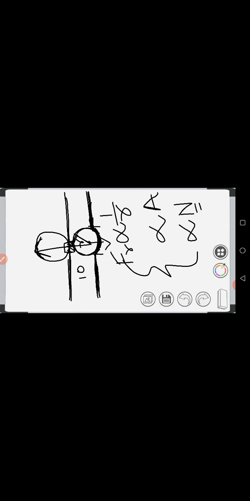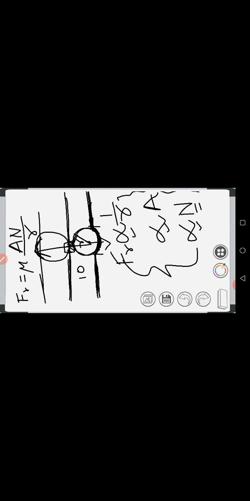Now combining these three relations, what can we write? I am writing it here. Fr, this is a proportionality sign, proportionality sign, proportionality sign. When the proportionality sign is replaced by an equal sign, we get a constant here. So mu is the constant, suppose. Apart from mu, we are combining these three relations. On combining, we are getting Fr = mu A N / R. So this is the expression for rolling friction.